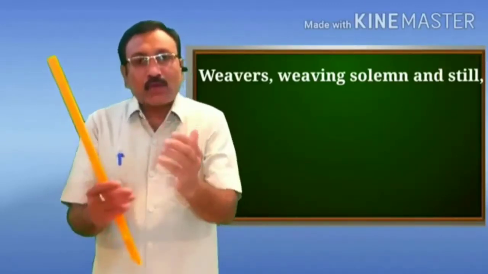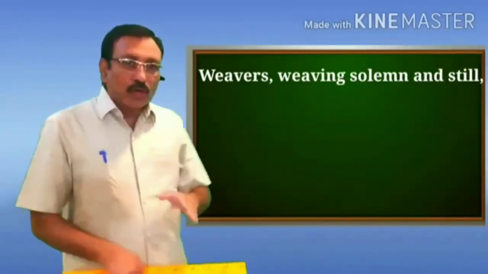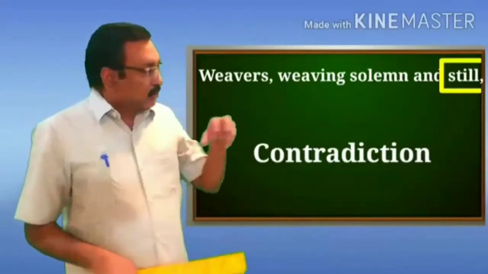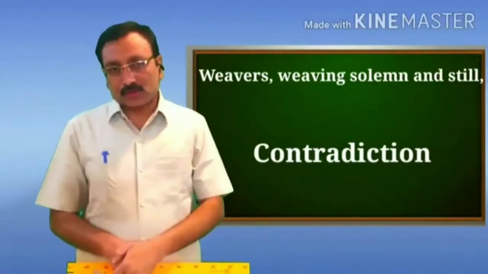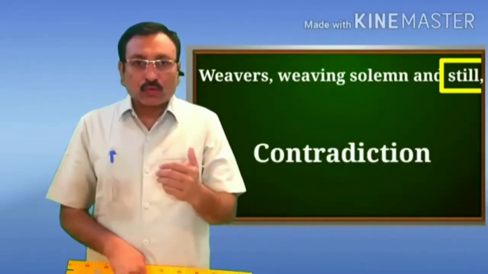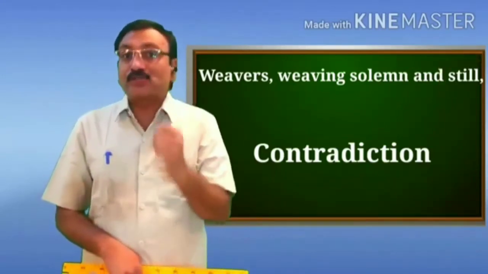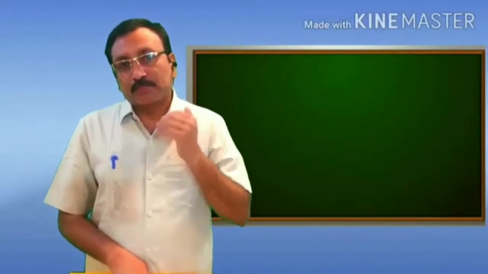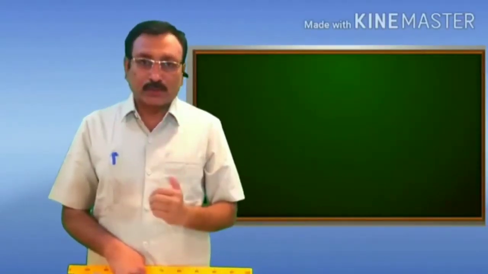We have the word still in that line, and therefore it creates contradiction in this line. So this line is an example of paradox. Though there is a contradiction, though we cannot believe what the poet says because of the word still in the line, when there is a paradox, that line expresses the truth always.